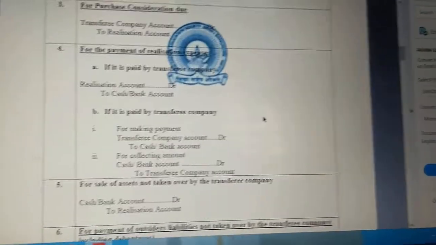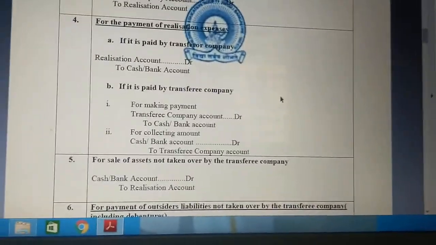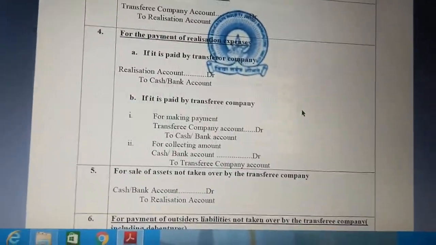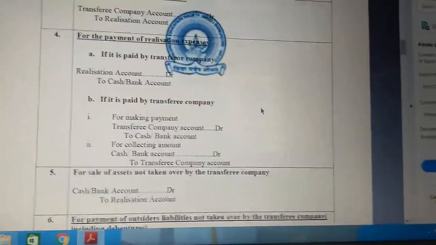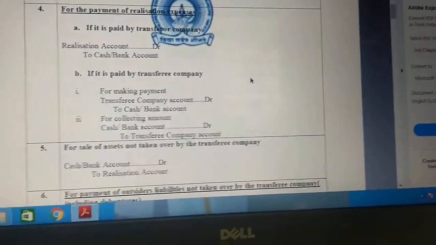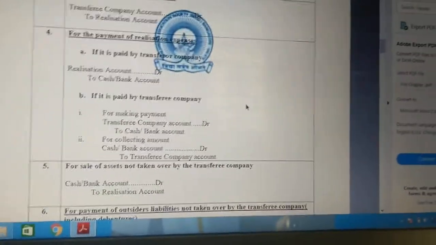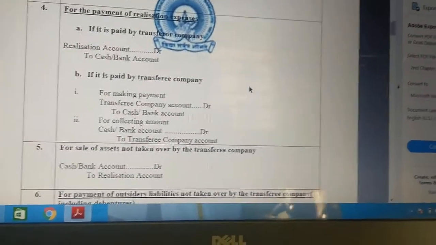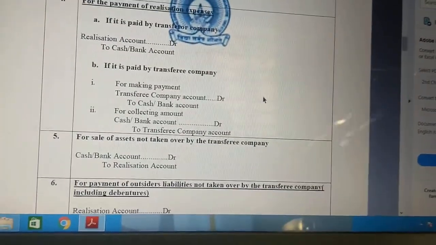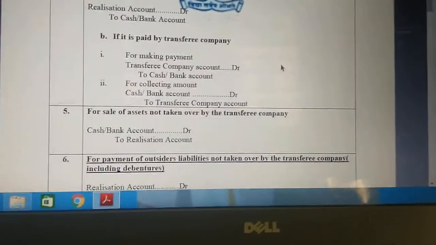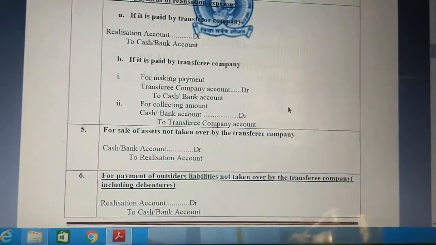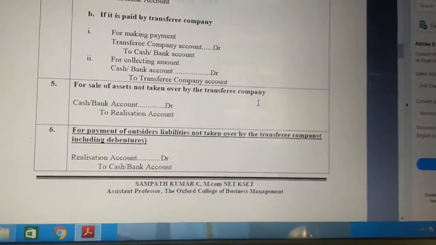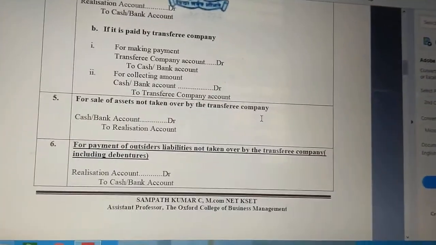Now, these above entries we need to pass when the purchasing company is taking over some assets or all the assets. But sometimes the purchasing company will not take over some assets. For example, land and building, plant and machinery, etc. Now they will not take over land and building. So at that time what you need to do is sell them. For that, the entry for sale of assets not taken over by the transferee company is cash or bank account